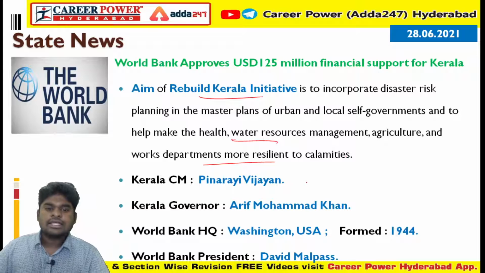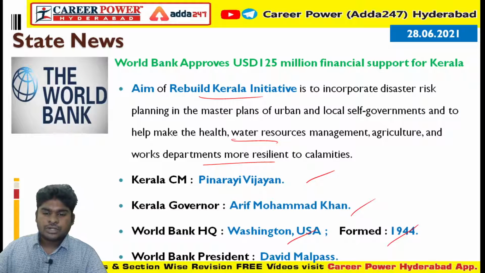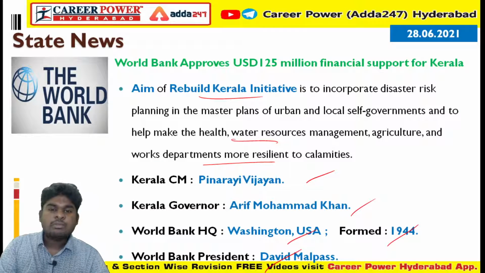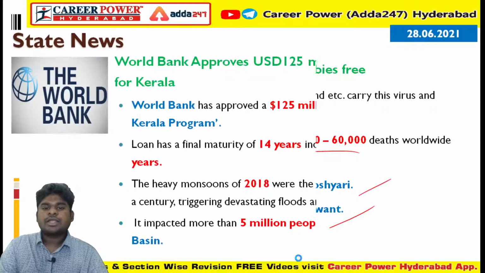Also remember the Kerala CM Pinarayi Vijayan, Kerala Governor Arif Mohammed Khan, and the World Bank headquarters in Washington. The World Bank was formed in 1944, and the World Bank President is David Malpass. So please learn all these points by heart, very important.